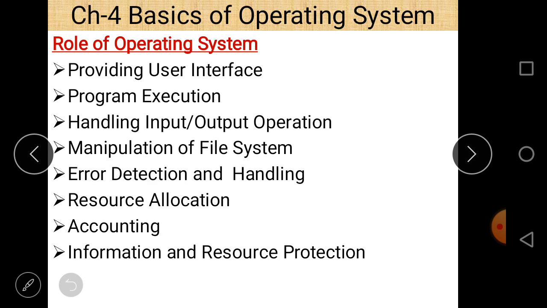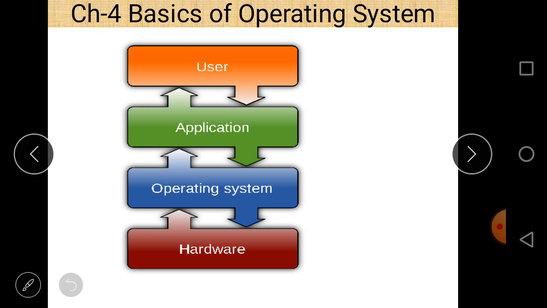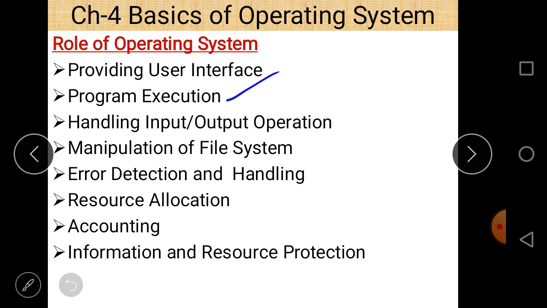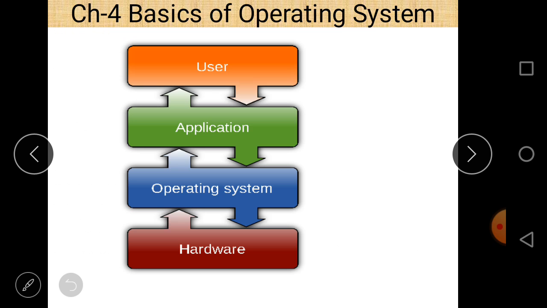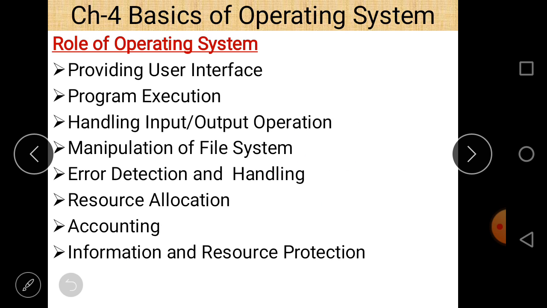Next is the roles of an operating system. What is the role of an operating system in our computer system? Basically, first point is the user interface. The user cannot directly interact with the hardware, so it provides an interface to the user. And the second point is program execution. Different programs in our computer system can be executed only by the use of an operating system.